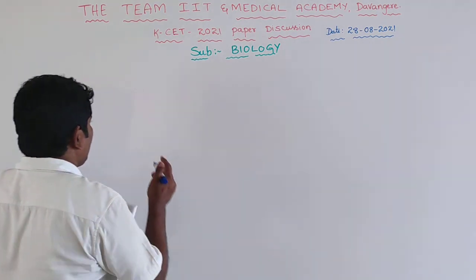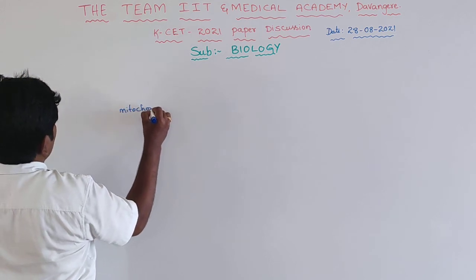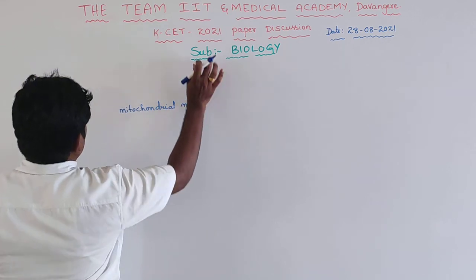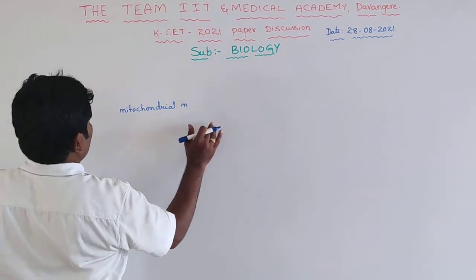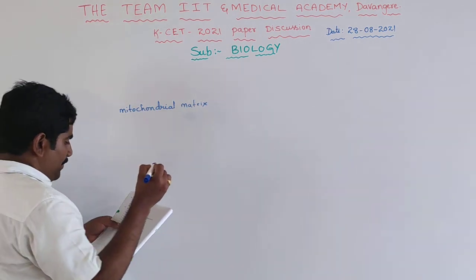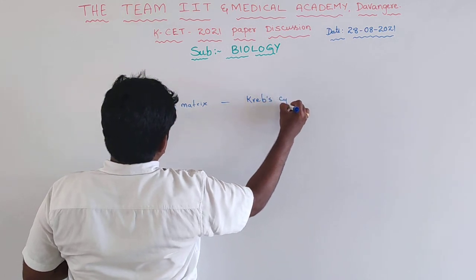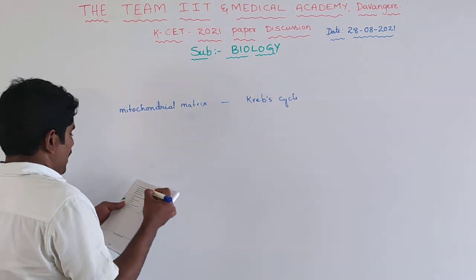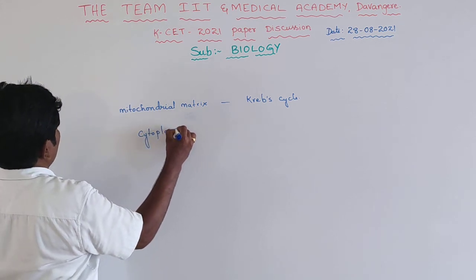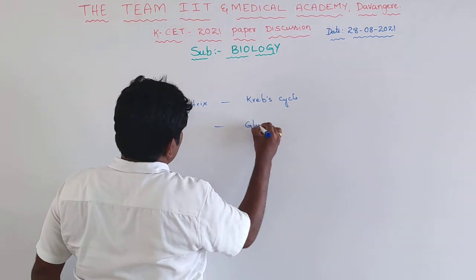The next one is the mitochondrial matrix. In the mitochondrial matrix, the Krebs cycle occurs. And in the cytoplasm, glycolysis occurs.